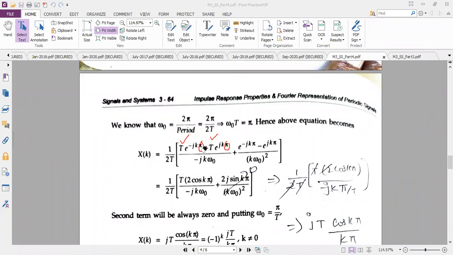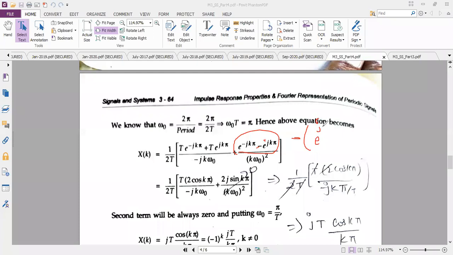Similarly, for the second term, you can see you have e power, and there is a small correction we have to make because I have the formula for e power plus j theta first, but here we have a minus for e power plus j theta. So let me move the minus outside.